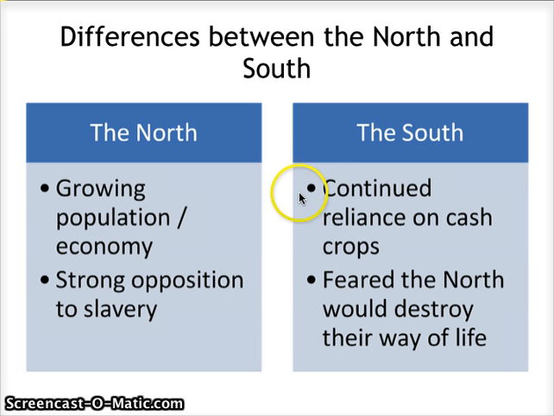The South continues to rely on their cash crops. So again, we know that the major cash crop is cotton. They have not developed cities. They have continued on with their farming agricultural lifestyle. That lifestyle needs slavery. They would not be able to afford an agricultural economy without free labor. They have a fear that the North is going to destroy their way of life.